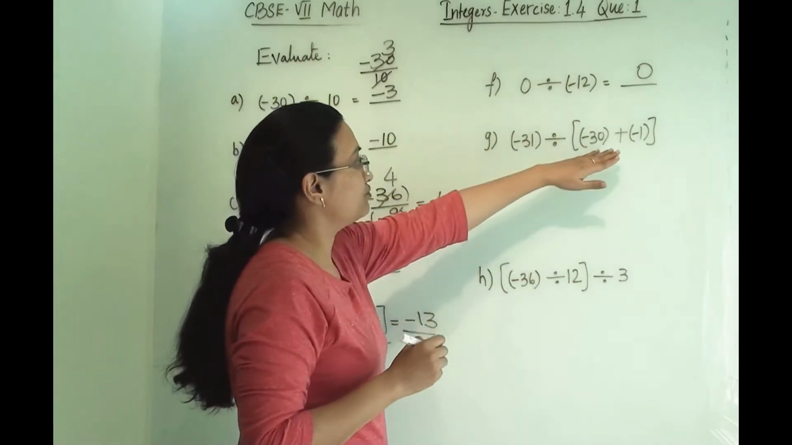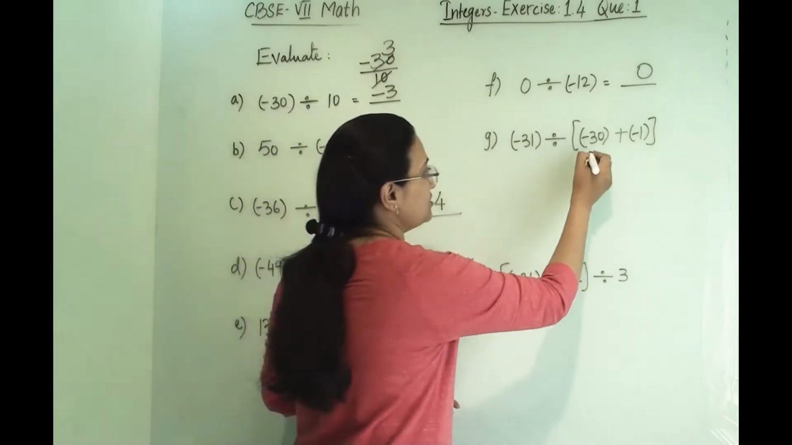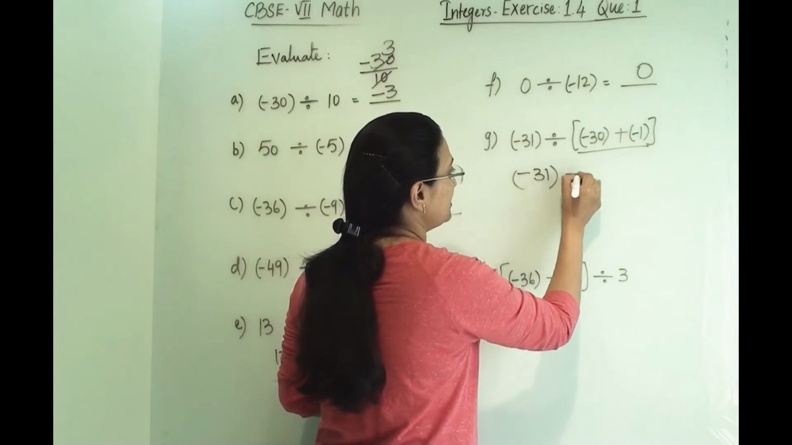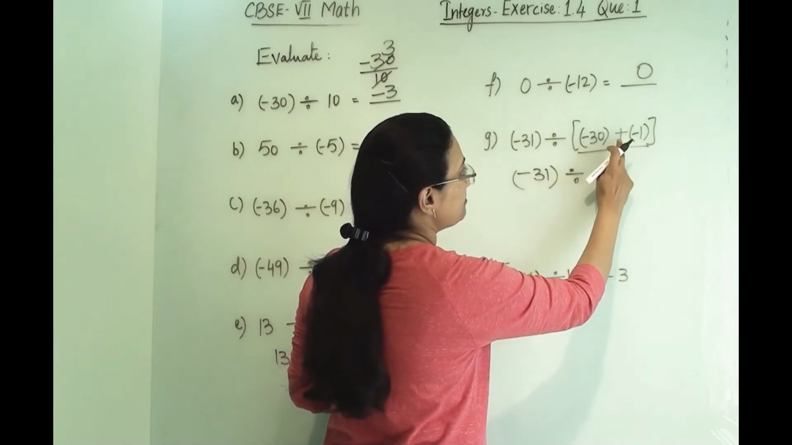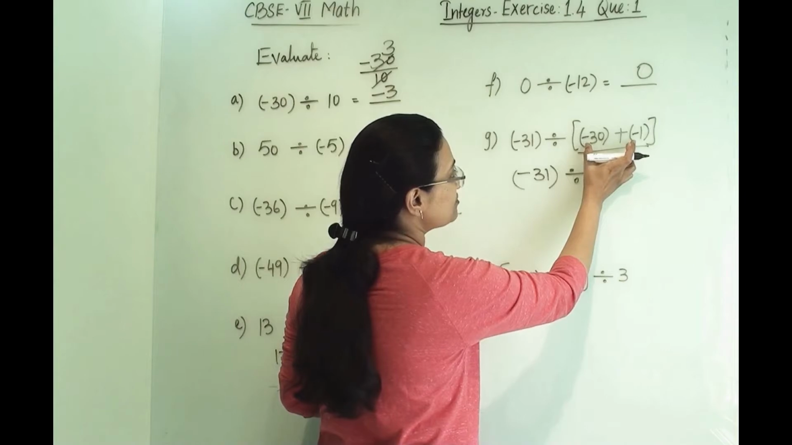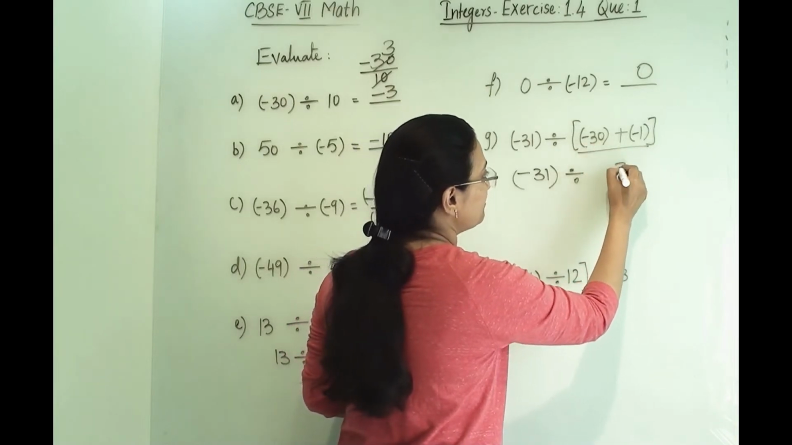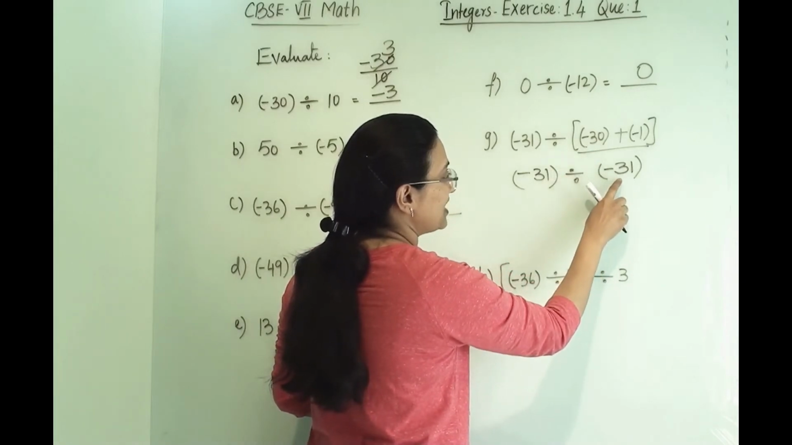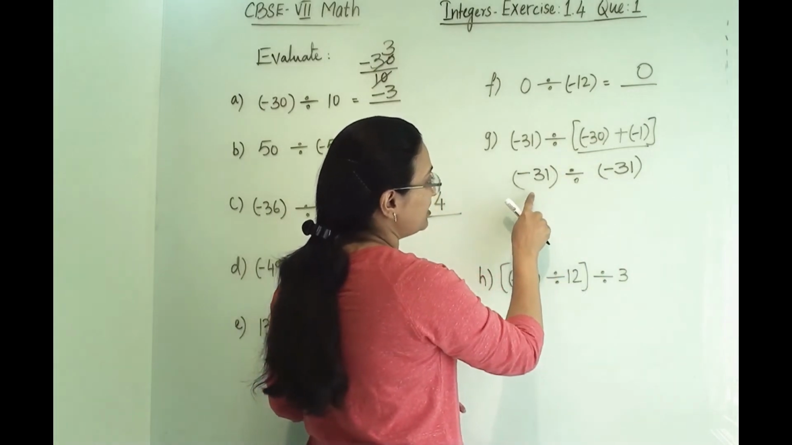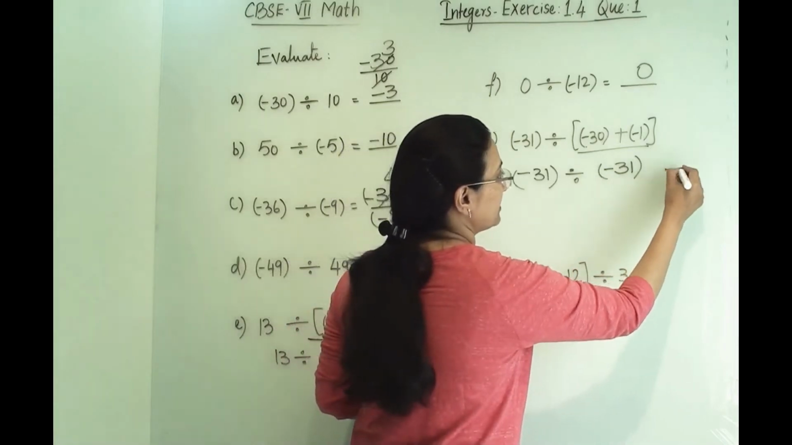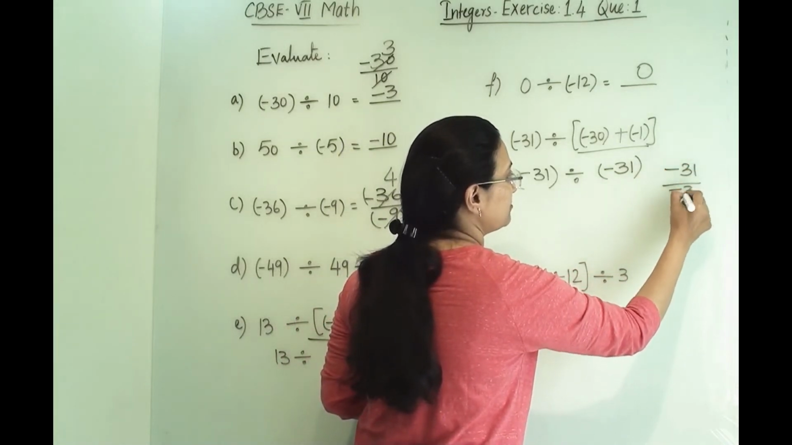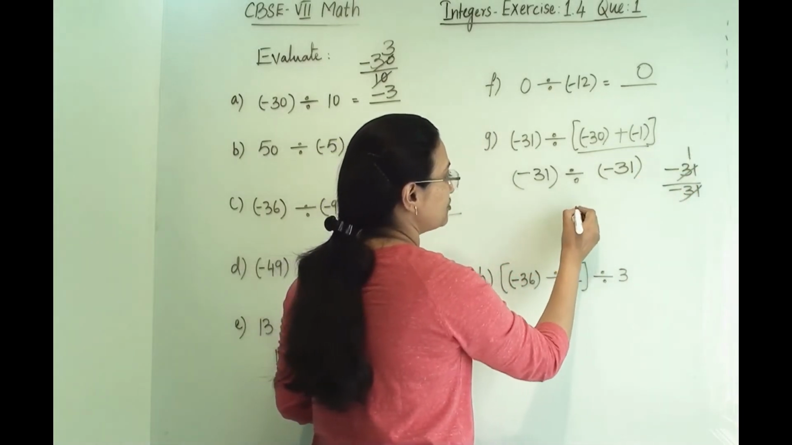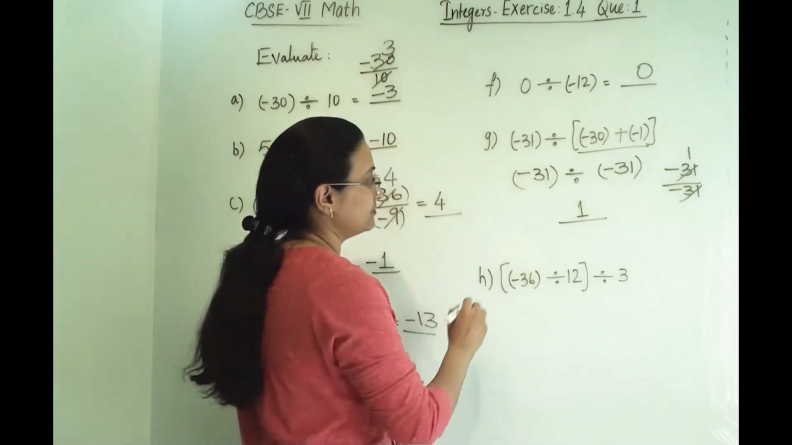Now here we have to first solve this term. So in G, first we are solving this: minus 31 divided by minus 30 plus minus 1. This minus will become plus, so it will give us 31, but it will carry the bigger number's sign here. So the answer is minus 31. Now minus 31 divided by minus 31, something like this. So we will get here 1, and both the integers are negative, so our answer is plus 1.